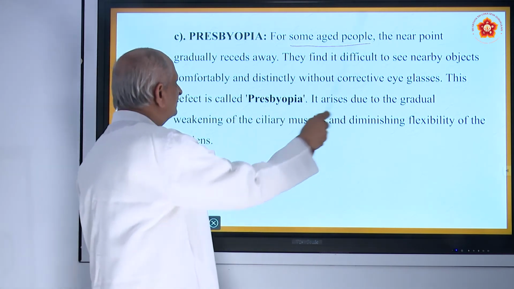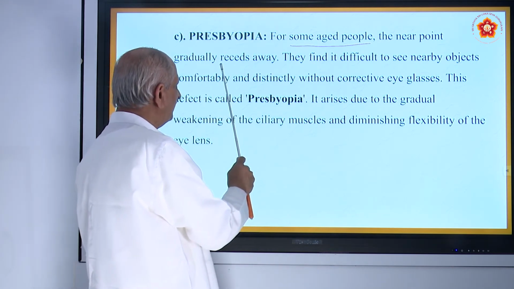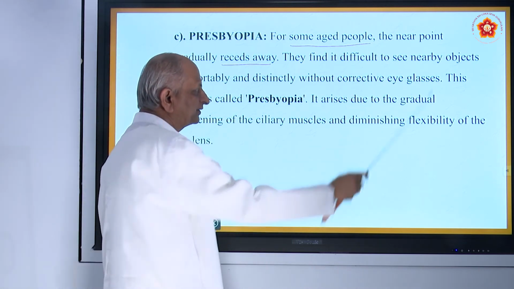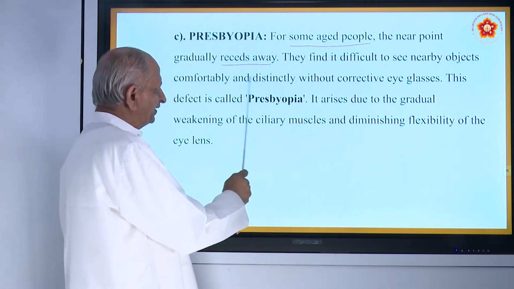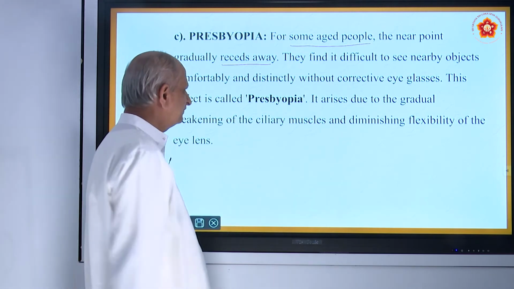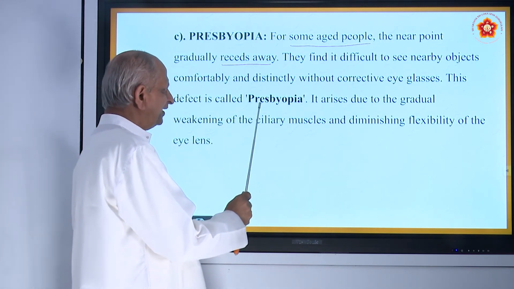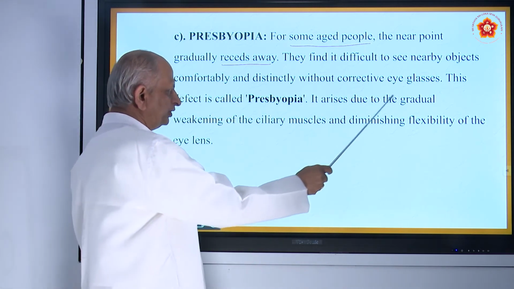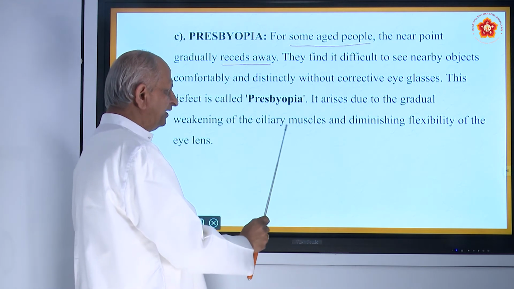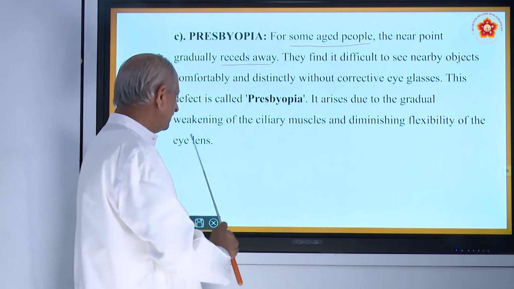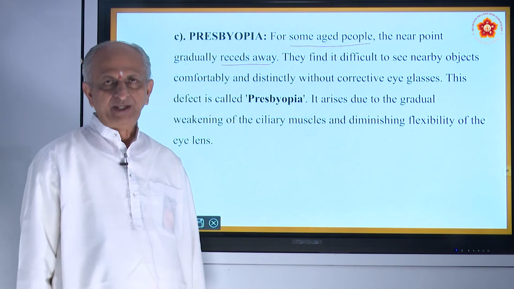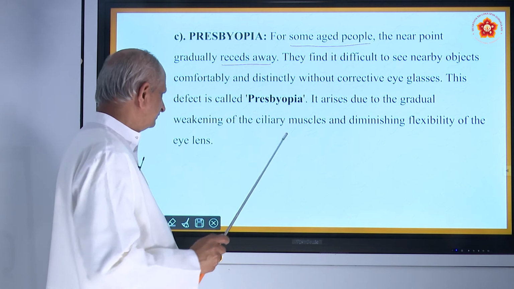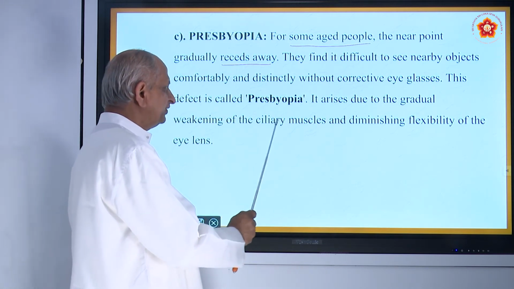The near point gradually recedes away, so they find it very difficult to see near objects distinctly without corrective eyeglasses. This defect is called presbyopia. It arises due to the gradual weakening of the ciliary muscles and diminishing flexibility of the eye lens. As age grows, the ciliary muscles become weak.